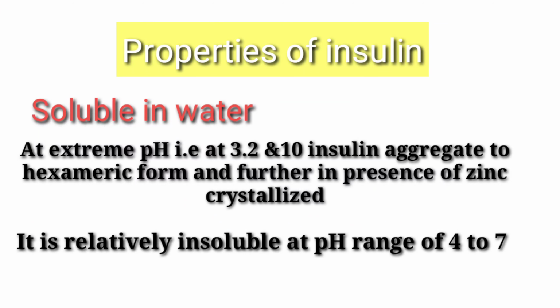Properties of insulin. This insulin is soluble in water, but it has some pH requirements. At extreme pH of 3.2 and 10, insulin aggregates to hexameric form, and further in presence of zinc, it crystallizes. It is relatively insoluble at a pH range of 4 to 7. These are the properties of insulin.